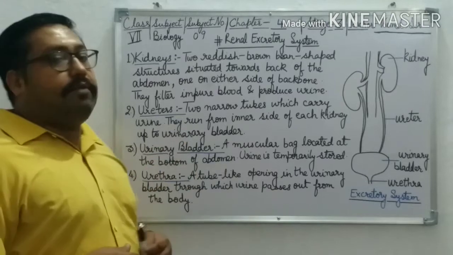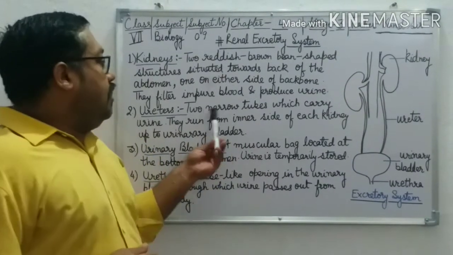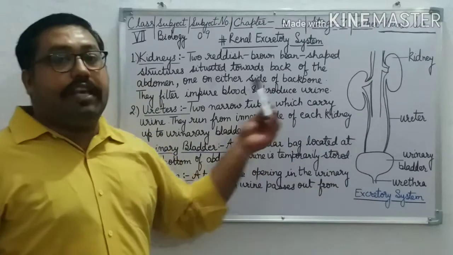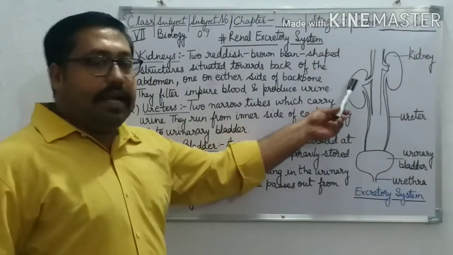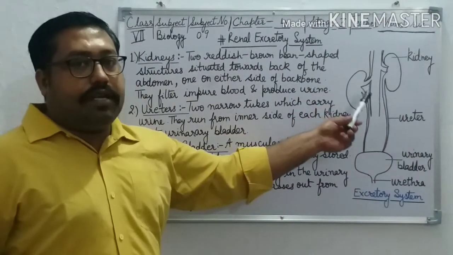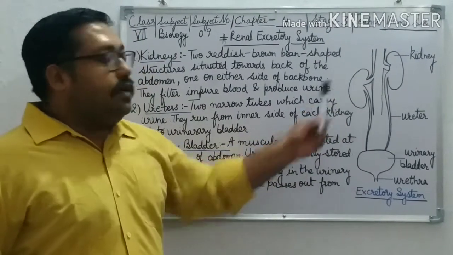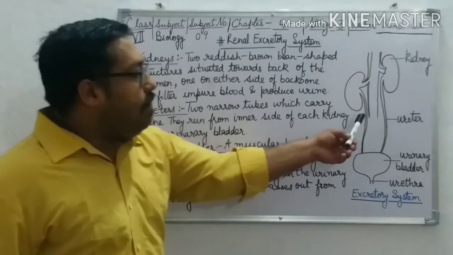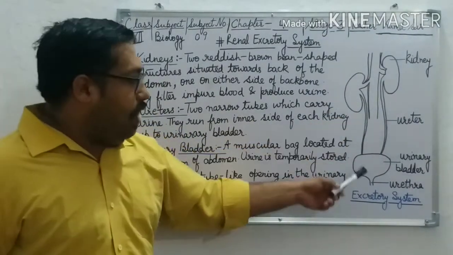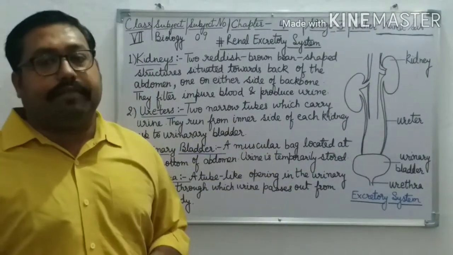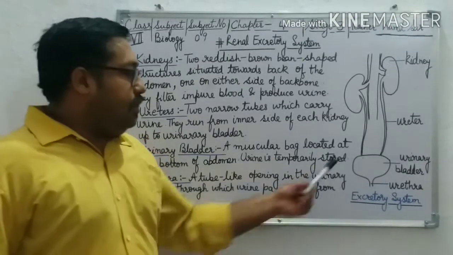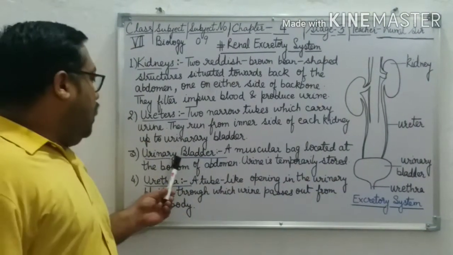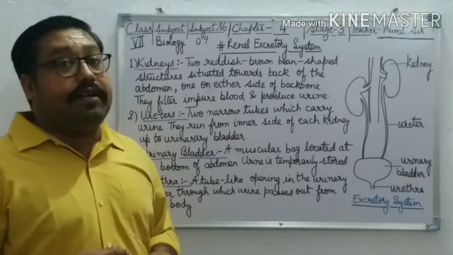Now let us discuss the ureters. Ureters are 2 narrow tube-like structures which carry urine from the kidney. The kidney produces urine, so ureters are tubes which carry urine, and they run from the inner side of the kidney up to the urinary bladder. Where do they go? They go to the urinary bladder.